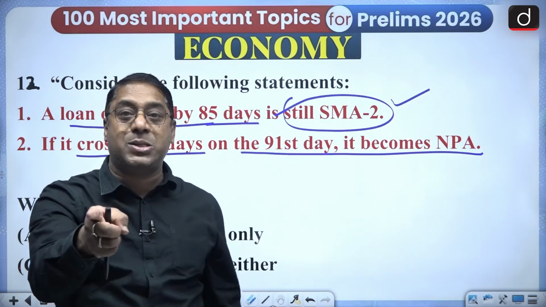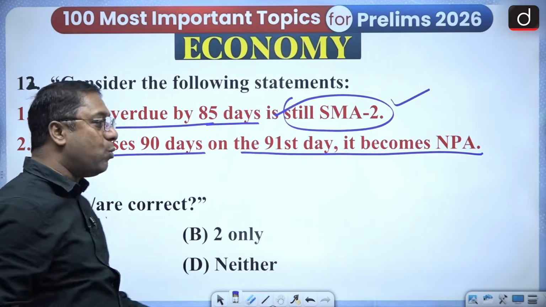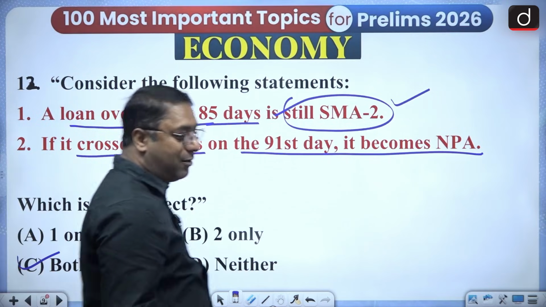On the 91st day, it becomes substandard NPA. That is what you have to remember. So both A and B are right.